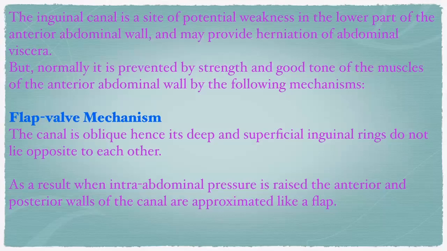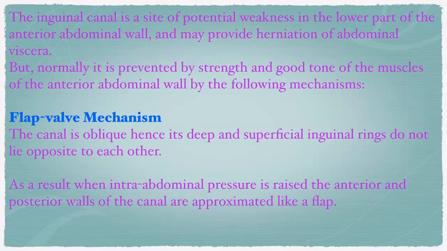The inguinal canal is a site of potential weakness in the lower part of the anterior abdominal wall and may provide a route for herniation of the abdominal viscera. But normally this is prevented by the strength and good tone of the muscles of the anterior abdominal wall by the following mechanisms. So there are different mechanisms by which the muscles, the fascia, or the different tendons protect it. We have already seen the interfoveolar ligament, the conjoint tendon, the reflected part of the inguinal ligament itself, and the three anterolateral muscles of the abdomen.